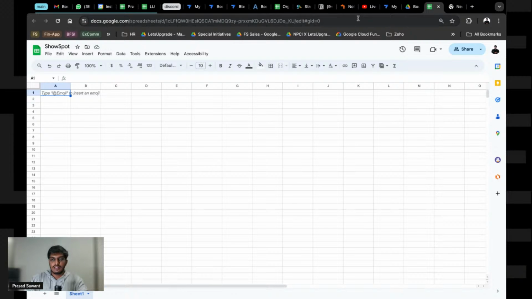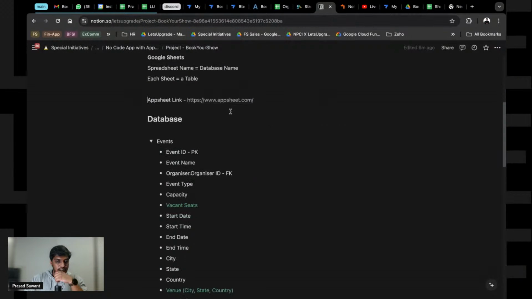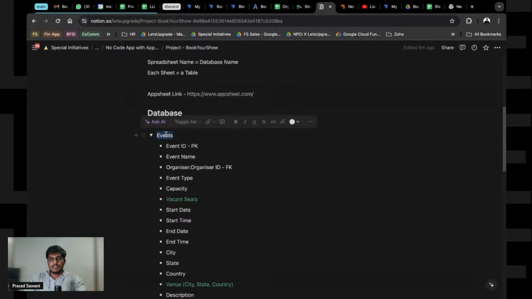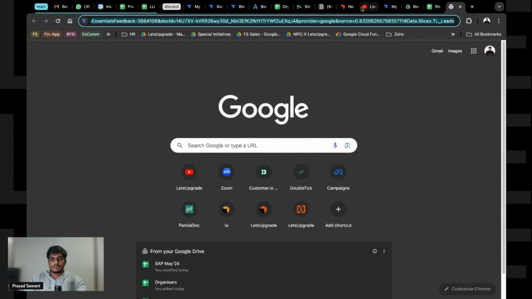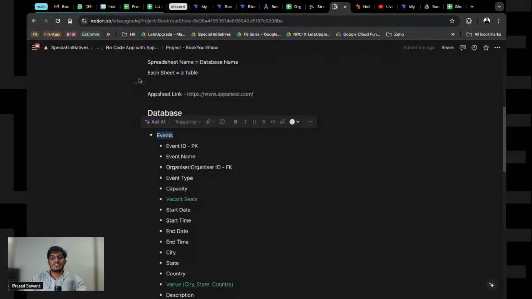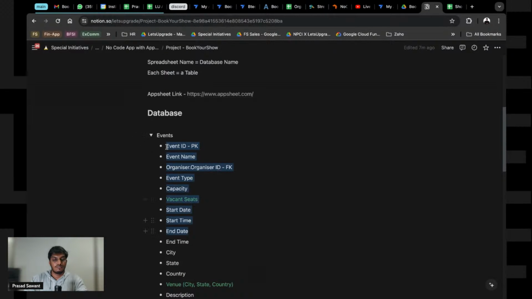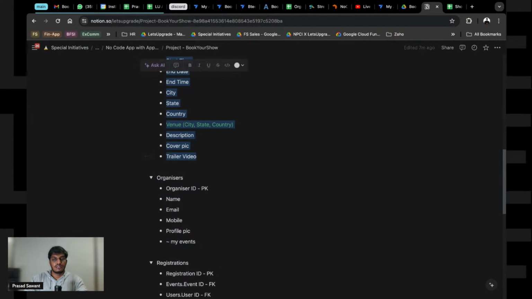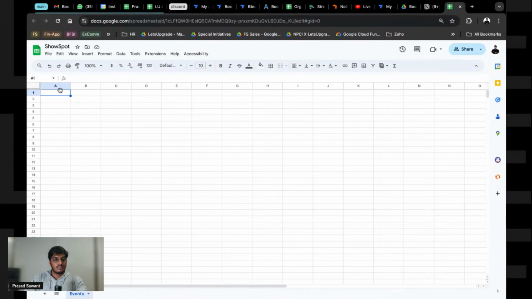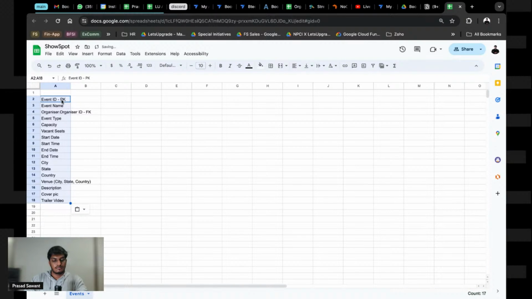So now let's go to the Notion doc and see what all things we created. Okay, so the first database that we need is an events database. This is going to be an events table, sorry, not database, my bad. And then what we need to do is basically have these things here. So let's just copy this here.